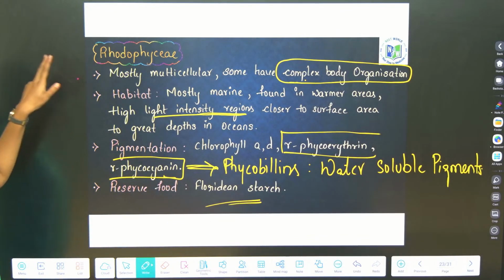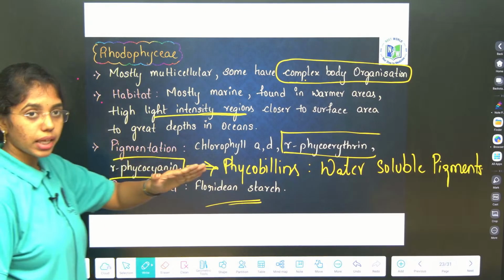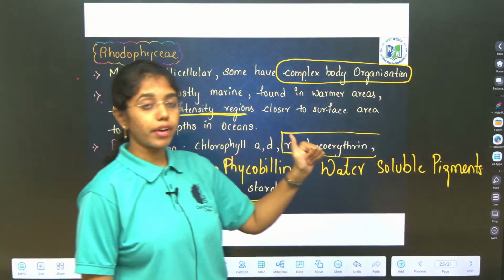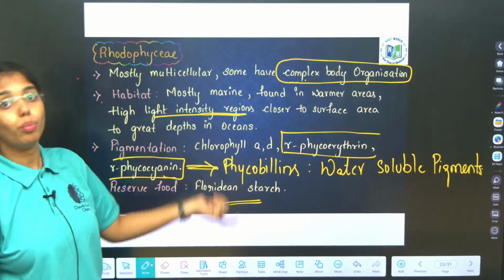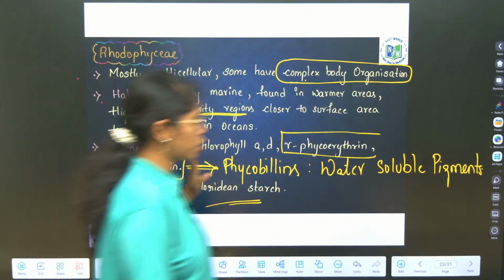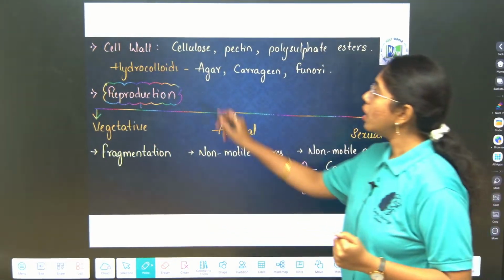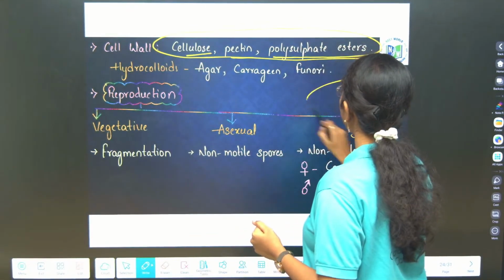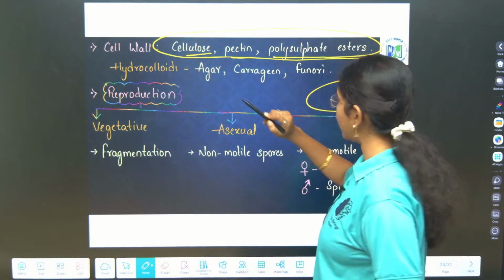Mostly they are multicellular with complex body organization. Habitat, they are present in the surface areas and in the ocean depths. Pigmentation, chlorophyll A, D, R-phycoerythrin and R-phycocyanin. These are the phycobilins, water soluble pigments, and reserve food material is Floridian starch. Then you see cell wall. Cell wall is made up of cellulose, pectin and polysulfate esters. Above the cell wall composition is important to remember, cellulose, pectin and polysulfate esters.